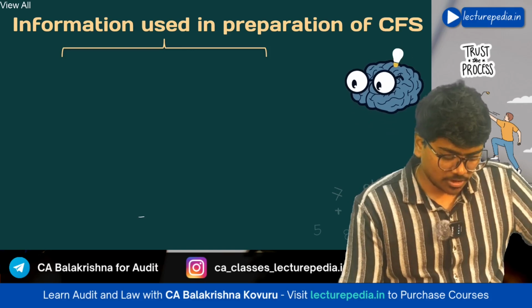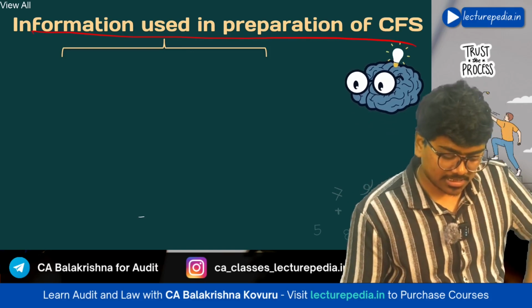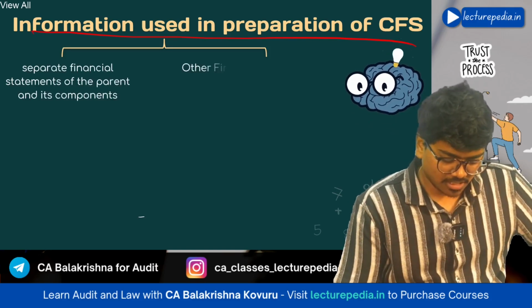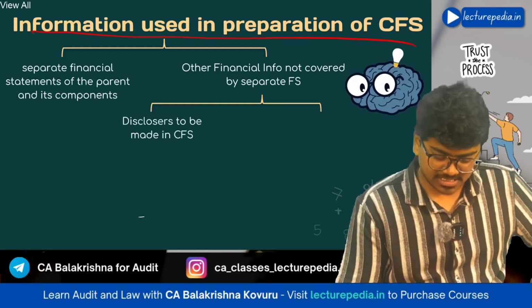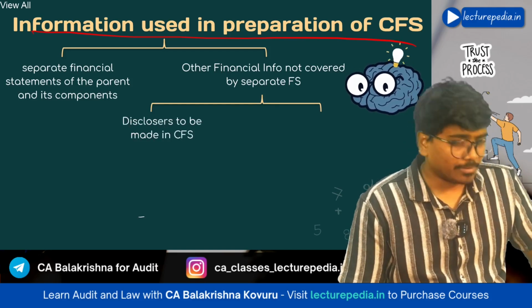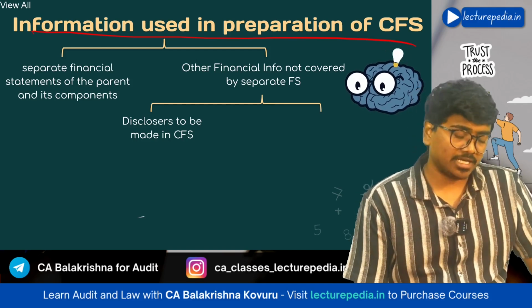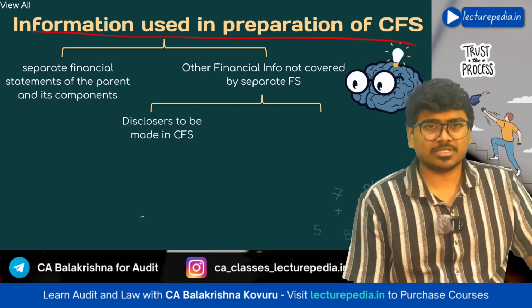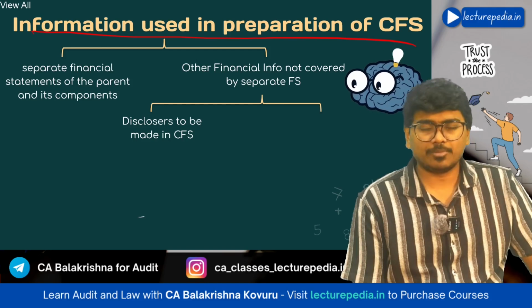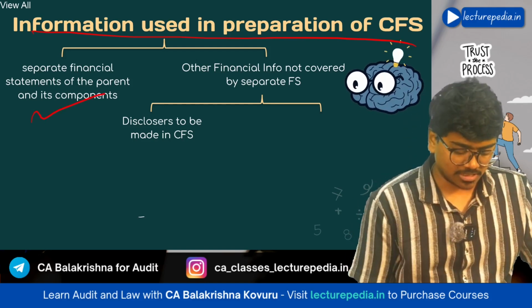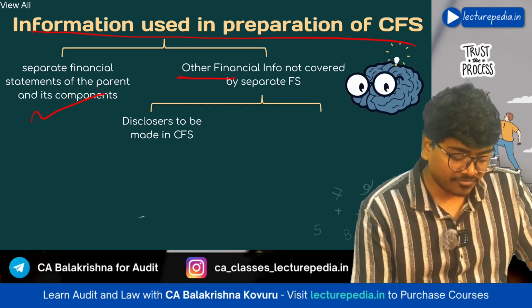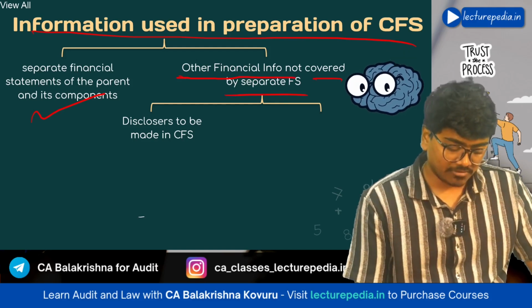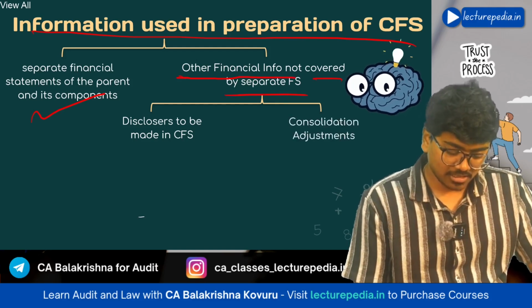Next, information used in preparation of consolidated financial statements. Which information will you use? First of all, the separate financial statements of the parent entity and the separate financial statements of components. Apart from that, you will also use other financial information not covered by separate financial statements.